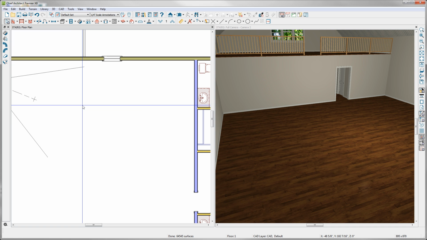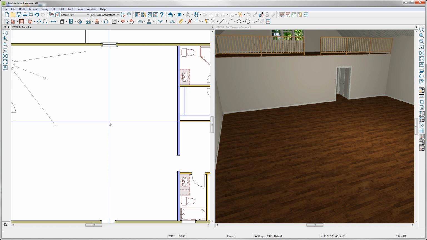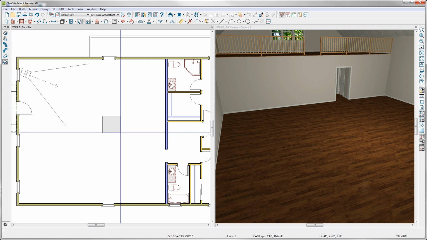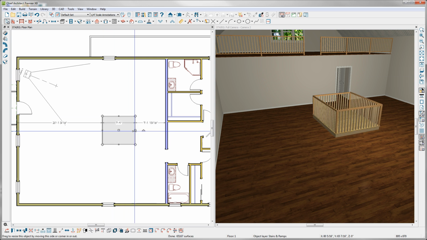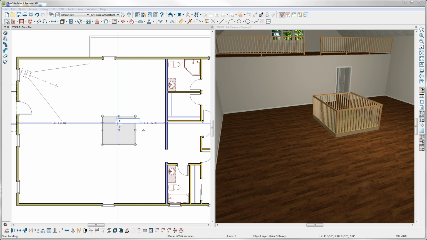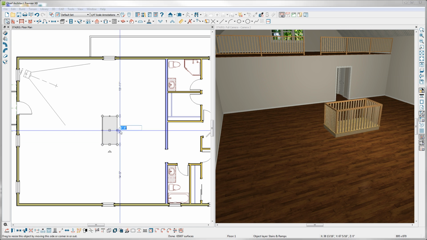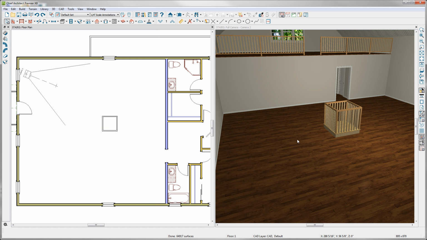landing. The second way to create a landing is to go to your Stair Tools parent tool and use the Landing tool. To create a landing, you're simply going to click and drag a rectangle to start with. And then with our landing selected, we can use the temporary dimensions to change the size. And you'll notice in the camera view that the landing is placed directly on the floor, and the top of the landing is one default riser height above that finished floor.